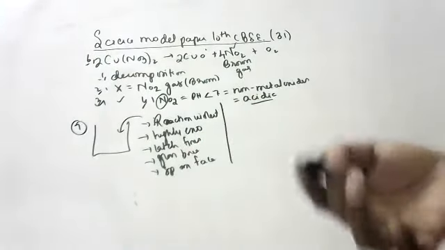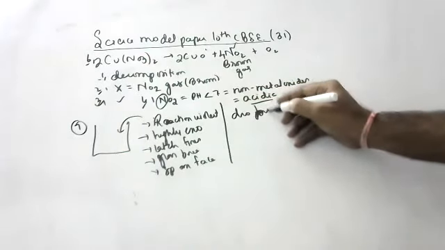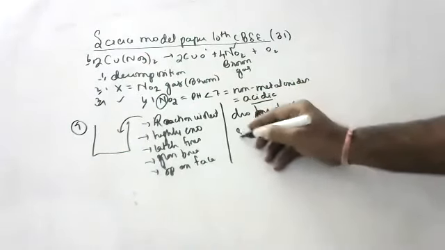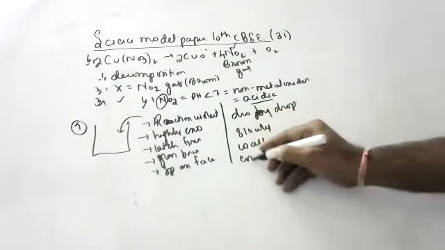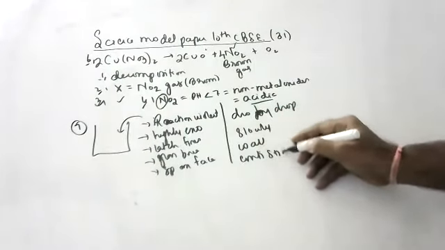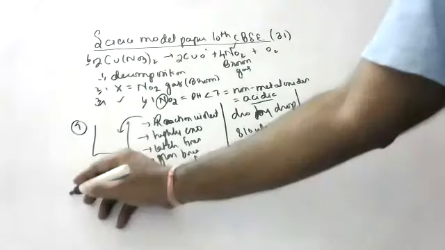Then how should you add the acid to water? Slowly, drop by drop, through the walls of the container, with continuous stirring.